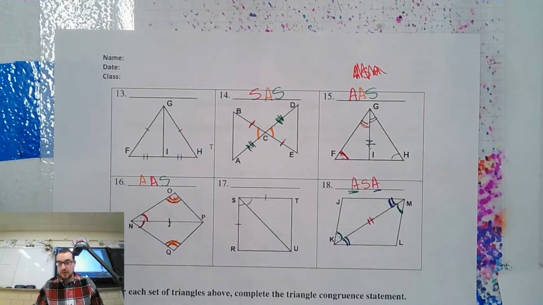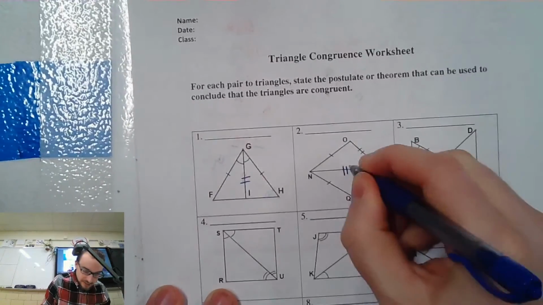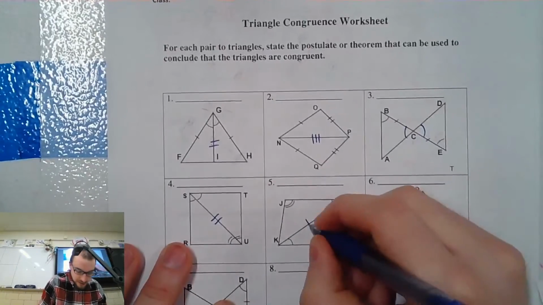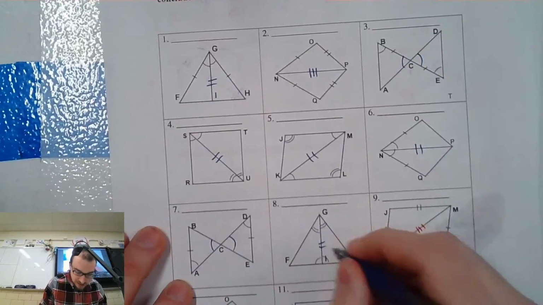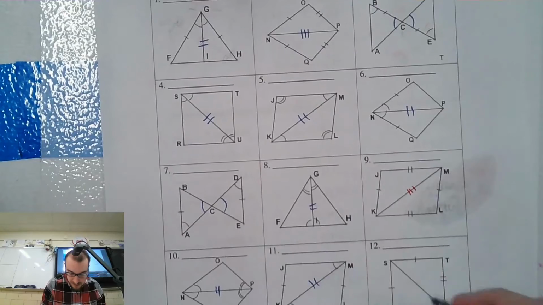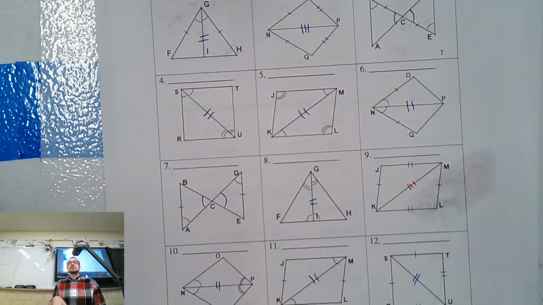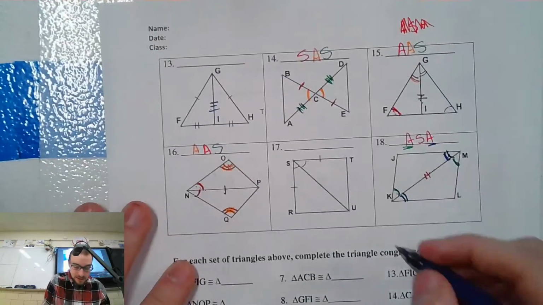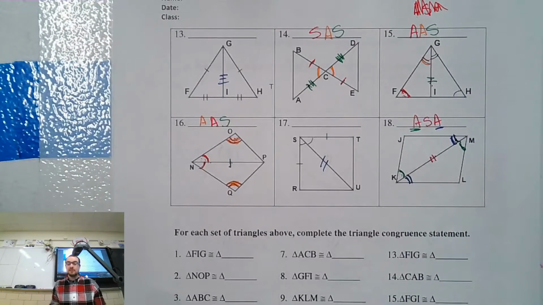So for instance, if I were to go through this really quickly: matching sides, matching sides, matching angles, matching sides, and so on, right? All that extra information is going to help me out. So being able to see that right off the bat is a really good idea and should make your job a lot easier. And once you have all that, the rest kind of falls into place, right?